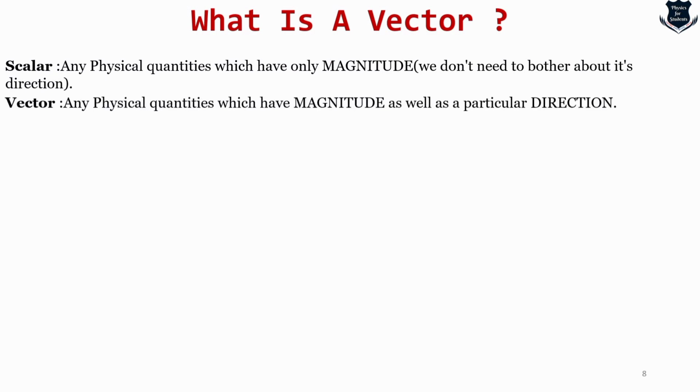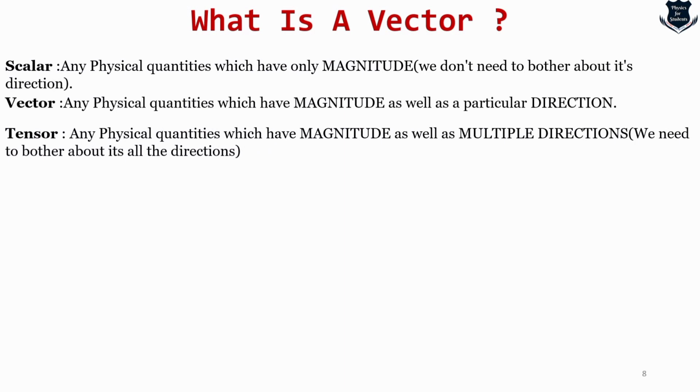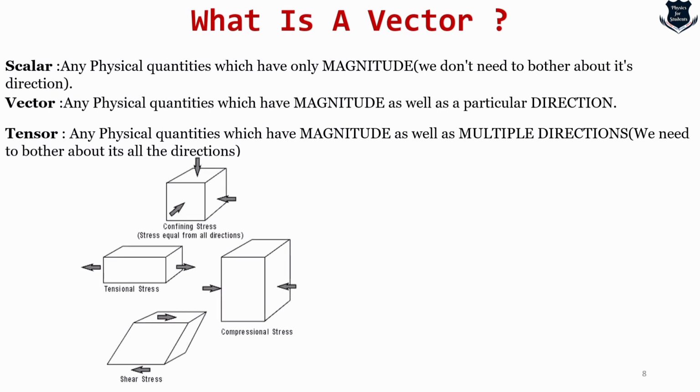Vectors are physical quantities which have magnitude as well as direction, and tensors are physical quantities which have magnitude as well as multiple directions. Say, for example, this is an illustration of a stress tensor. If you know engineering, or you have studied mechanical engineering, you will understand that stress doesn't happen on a cube from one direction. It has different directions.